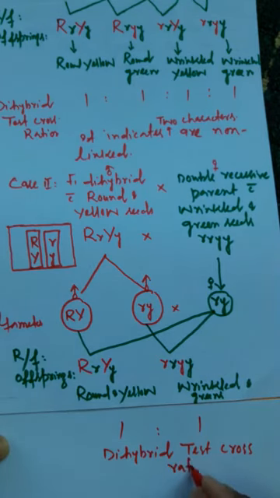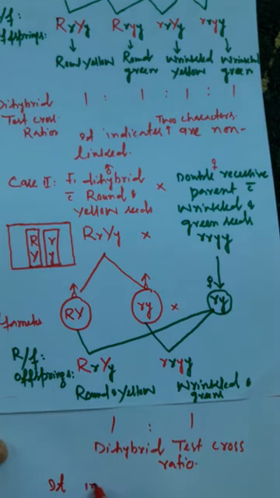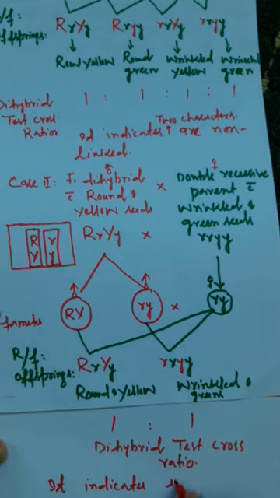तो अब आपने ये नोट किया, इन केस सेकंड द डाइहाइब्रिड टेस्ट क्रॉस रेशो कम्स आउट टू बी 1:1, and whenever the dihybrid test cross ratio comes out to be only 1:1, it indicates that the two characters which are under consideration are linked.